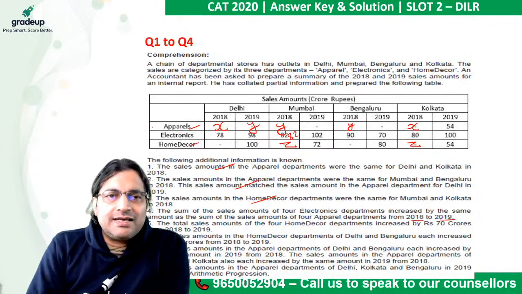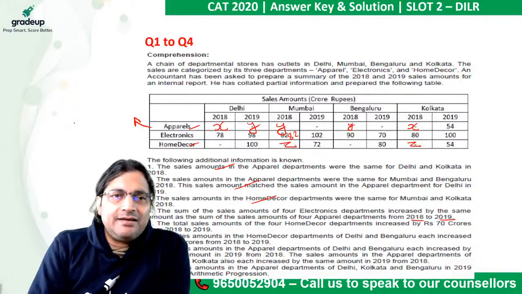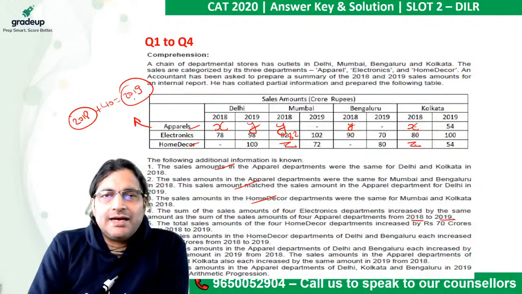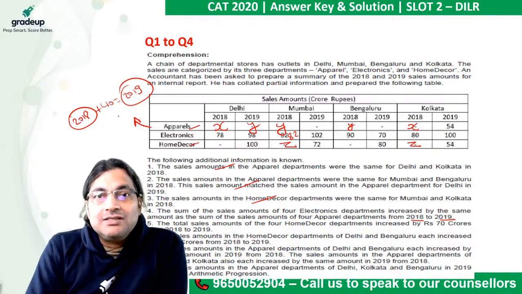So ultimately in 2019, with all 4 departments put together, there was an increase of 40. So in the case of apparel, they are saying that whatever was the sales figure in 2018, that plus 40 was the sales figure in the year 2019. This 2019 figure, encircled, is the total sales figure for all 4 stores of apparel in 2019 and the corresponding figure in 2018.